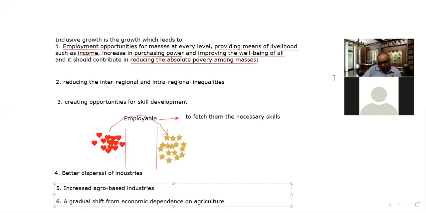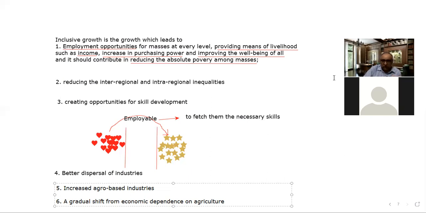the government's focus is shifting to the urban sector, because the urban sector is more responsive to investment, right? So the return is more from the urban sector as compared to the rural sector. So that's why the focus of the government is shifting towards the urban sector.